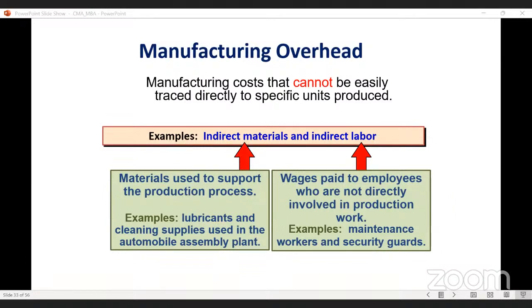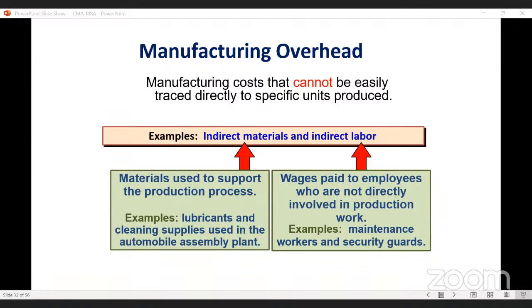So on the basis of element, there are three types of cost. What are those? First one is direct material, second one is direct labor, and third one is manufacturing overhead. Or simply we can say material, labor, and overhead. These three are the types of cost, or classification of cost, on the basis of element.